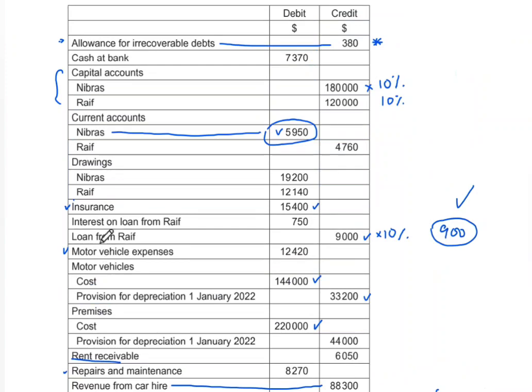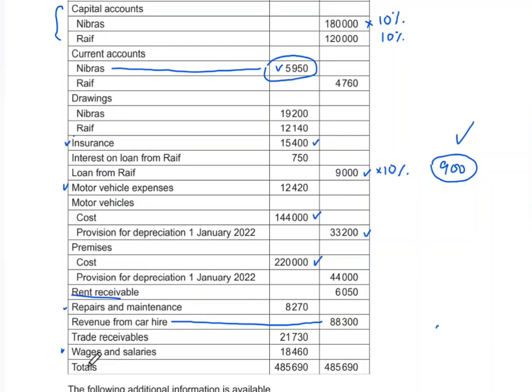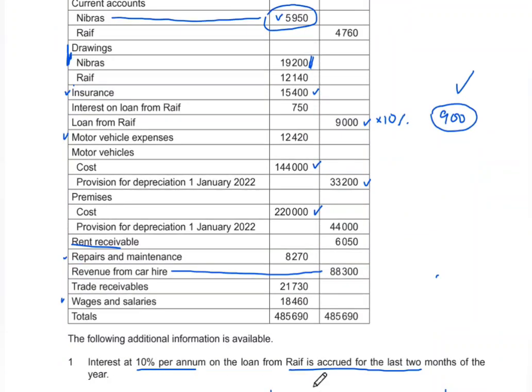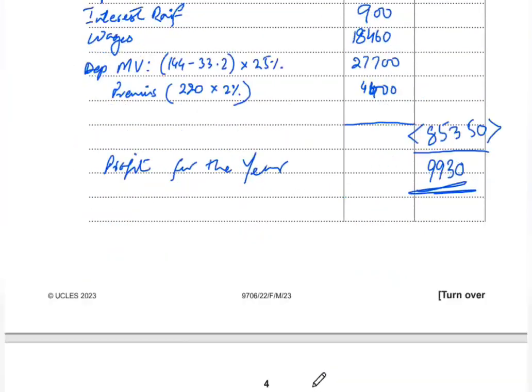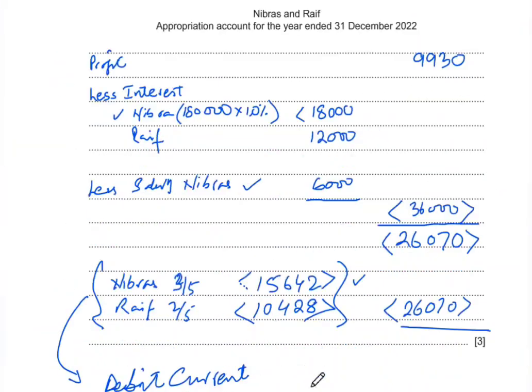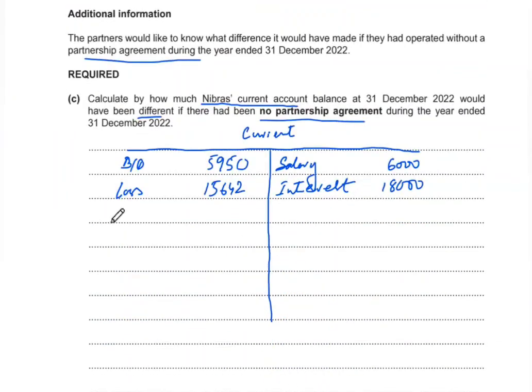So just checking for the amount of drawings that they have made, we can see that there are drawings for Nebraska which are 19,200. So they will also go on the debit side. Drawings 19,200.